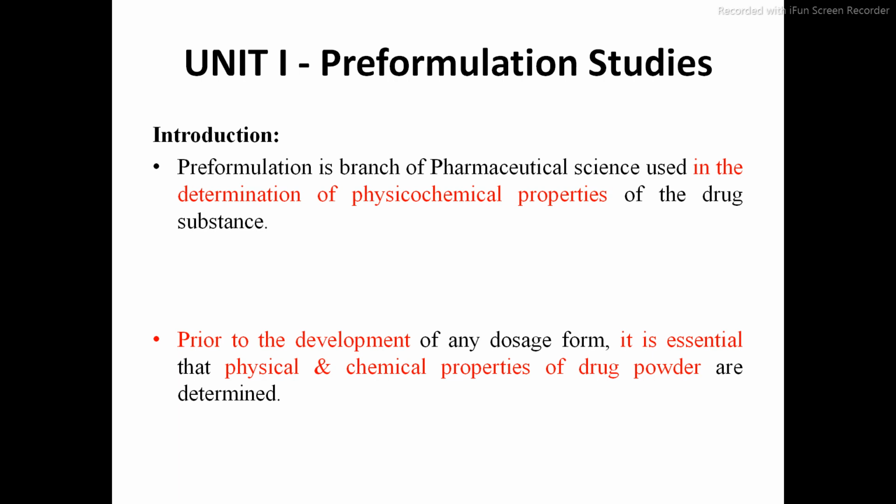Suppose you are going to a jewelry shop, there is always one instrument, the keratometer. By using this keratometer, we come to know whether the given gold is pure or not. We can say that 24 karat gold is 100% pure.